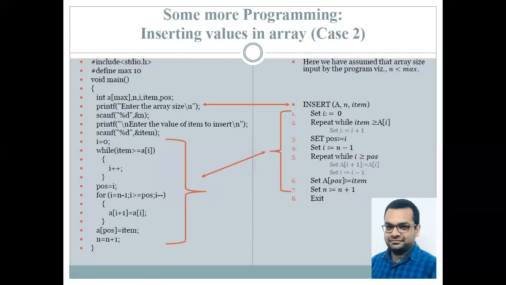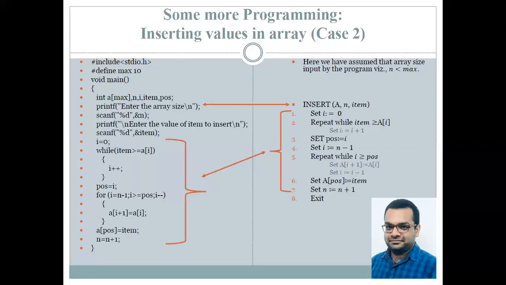Now, once we have identified the position, our another task is that the current values in the array should not get lost. And whatever the values inside the array are at the particular location, starting from position and all the values above, they need to be shifted one place ahead. So starting from the last index of the array, we set I equals to n minus 1. Now till the time I is greater than or equal to the position where the element needs to be inserted, what we are doing is set A of I plus 1 equals to A of I.